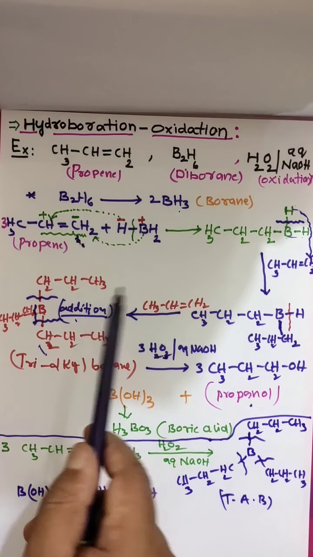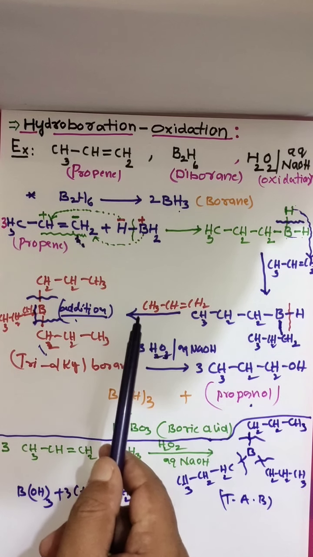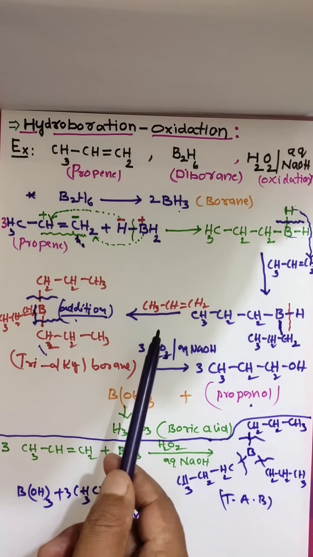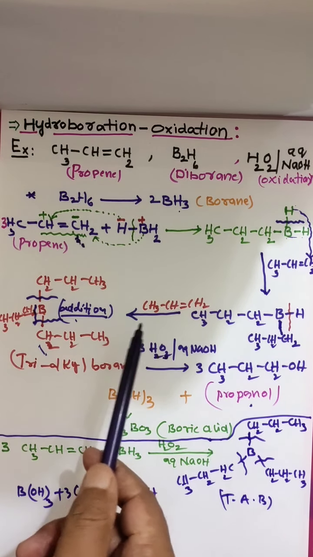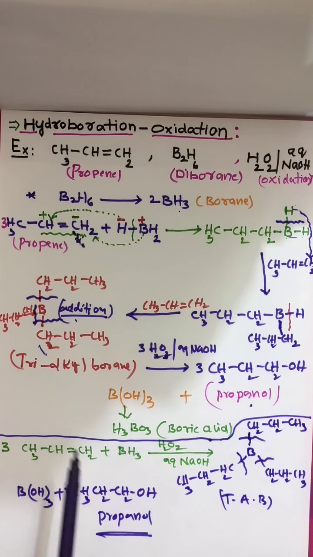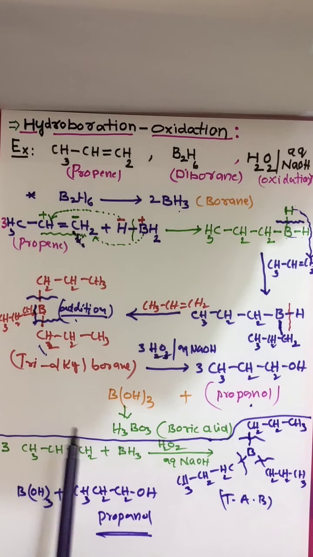We are adding borane in BH3 form, that is sp3 hybridization, and this boron attaches to the sp2 carbon of the alkene.